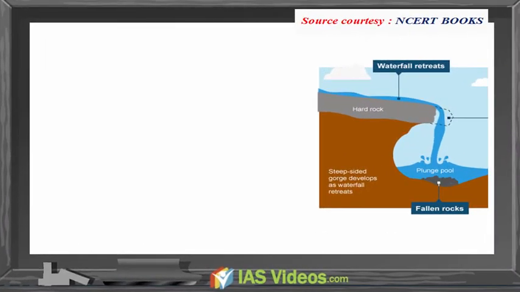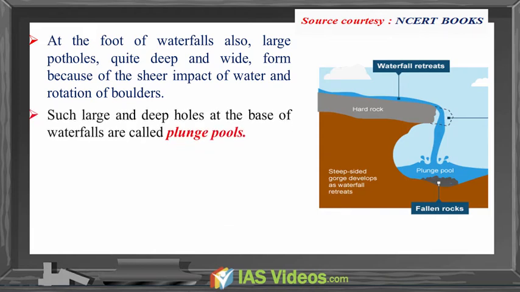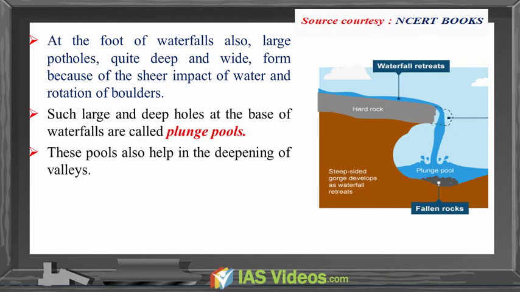At the foot of waterfalls also, large potholes, quite deep and wide, form because of the sheer impact of water and rotation of boulders. Such large and deep holes at the base of waterfalls are called plunge pools. These pools also help in deepening of valleys. Waterfalls are also transitory like any other landform and will recede gradually and bring the floor of the valley above waterfalls to the level below.